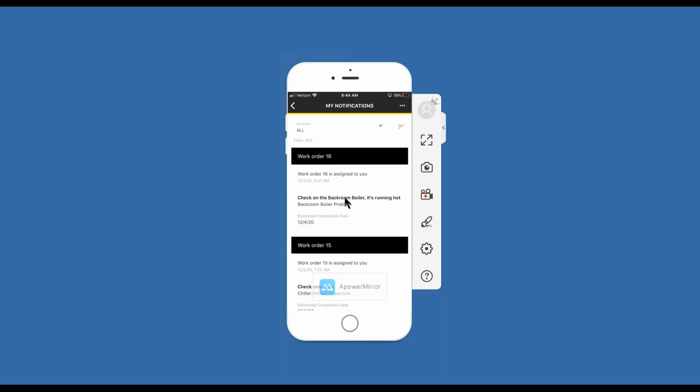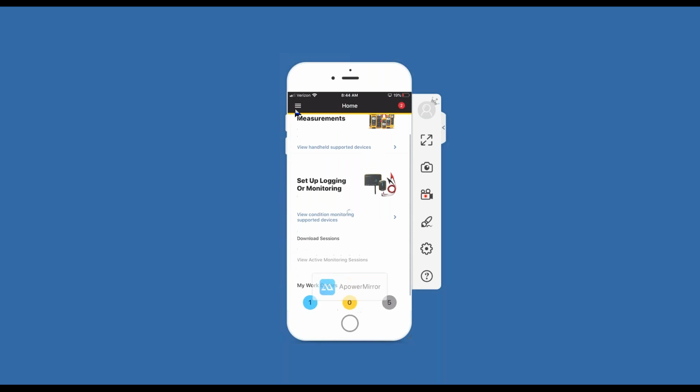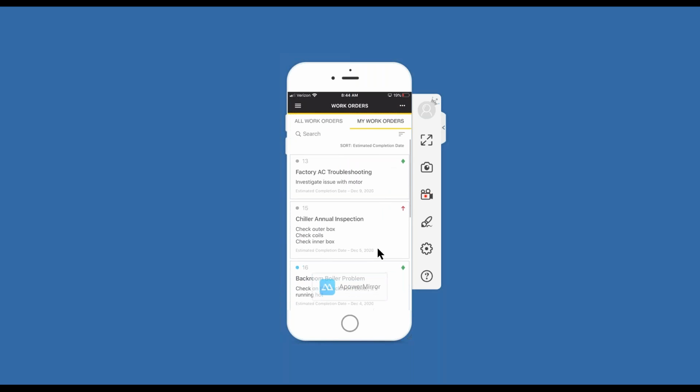This is what I want to have Travis work on. The estimated completion date for this is December 4th. So I can go back, and at this point I can go down to the bottom and click on my work orders, and I can see those are a couple of work orders that I've already completed.